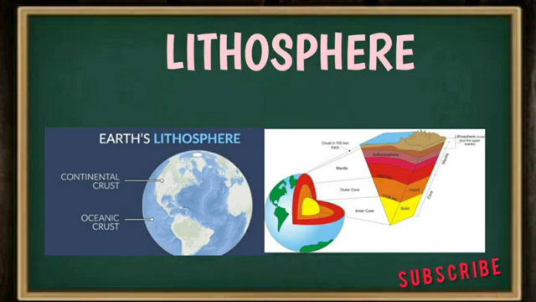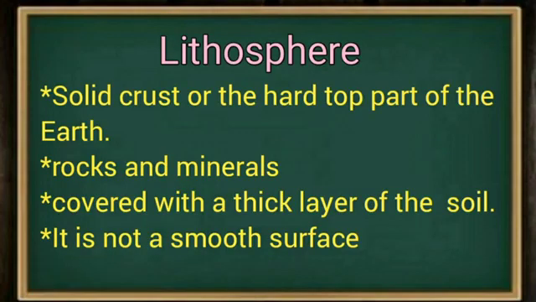it is uneven because it has mountains and plateaus or some highlands like hillsides, and also plains, deep valleys and some deep basins. Actually, these are filled by water and became the oceans also. And many of the features on the lithosphere are formed by the activity of wind and water.